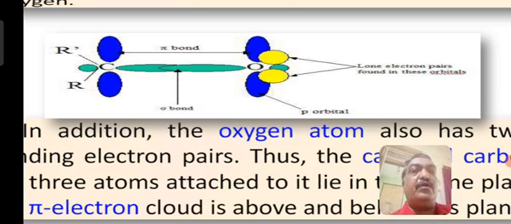The carbon to oxygen single bond is a sigma bond, and the green loops represent the pz orbital on carbon and the pz orbital on oxygen. They will overlap sidewise to form a pi bond. So in general, carbon with R and R dash gives 2 sigma bonds, carbon with oxygen gives 1 sigma bond, totally 3 sigma bonds and a pi bond. And I have shown on oxygen two yellow colored balls. These are nothing but the lone pairs of electrons on oxygen.